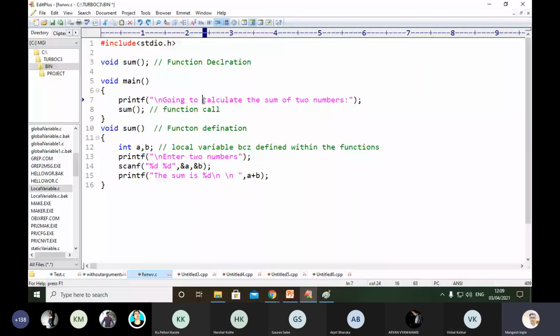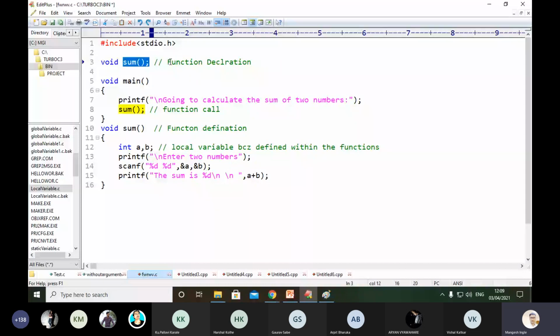We want to calculate the addition of two numbers. Okay, we want to perform some operation like addition of two numbers. So for that, with the help of functions we can calculate it. So for that we have declared one function. That function name is sum. As you can see on your screen, we call it a function declaration. Why do we call it a function declaration?